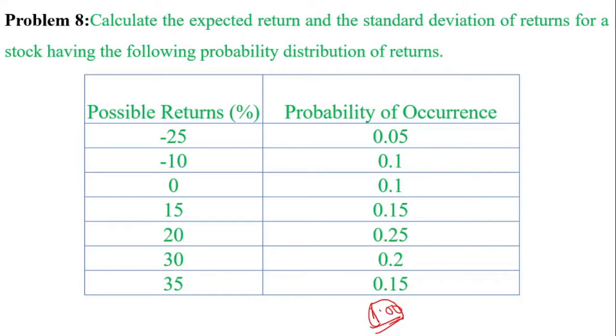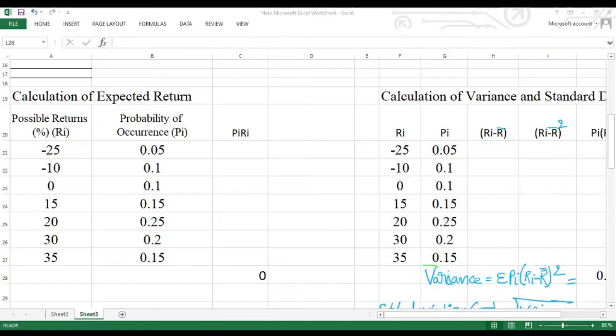Based on this information, we have to calculate the expected return as well as the standard deviation. One measures return, another measures risk. Students, remember, for measuring return we use the arithmetic mean, and for measuring risk we use variance and standard deviation techniques. Now we are going to use the Excel application for the calculations.